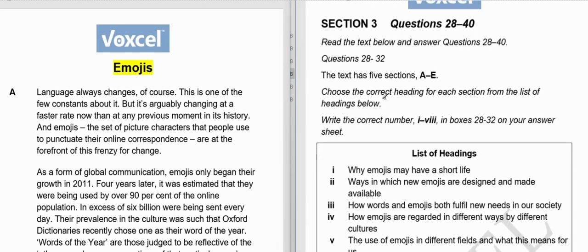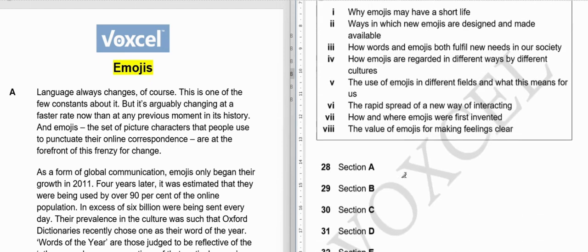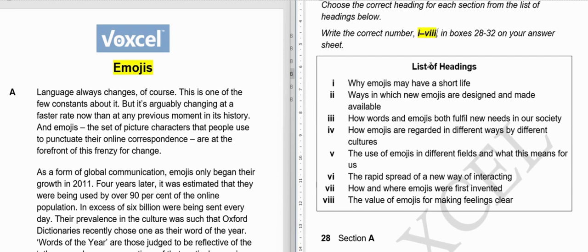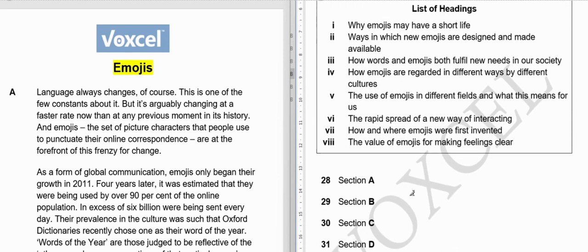So questions 28 to 40. We have questions 28 to 32 for the first set, and we have five sections, and we have to find the correct number for each section. There are 8 headings and we have to write the correct heading in front of every section. For example, if we think the answer of heading 3 is in section A, we will write 3 in front of it.